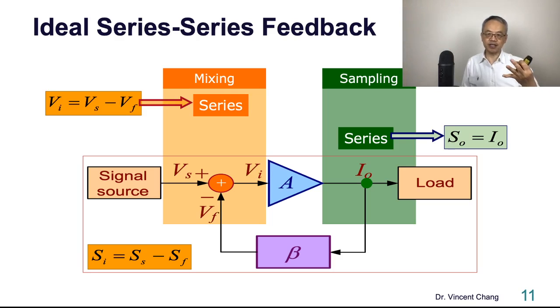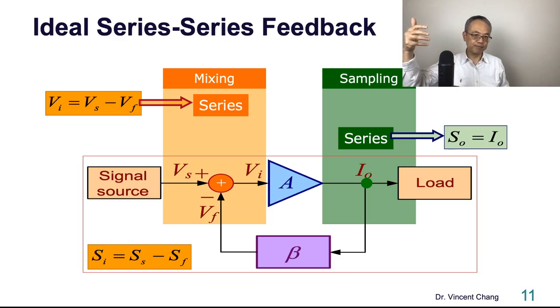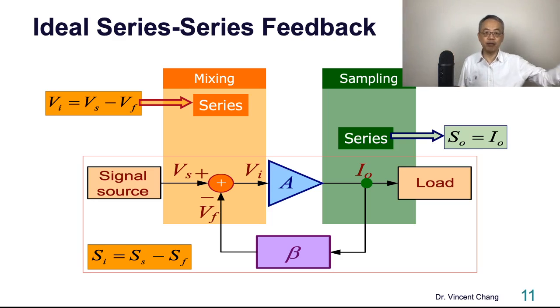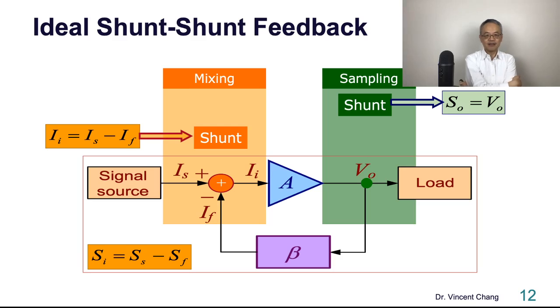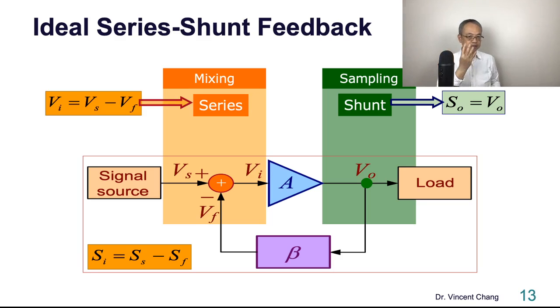The third type is called Series feedback. The series mixing and then series sampling. Last one is called Shunt-Shunt, which is current mixing and then voltage sampling. All right? So 4 topologies of feedback.